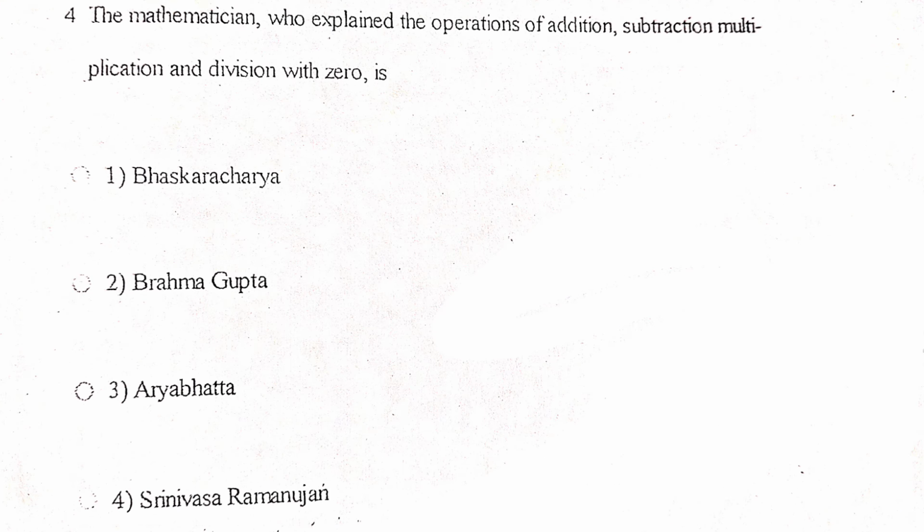Next one, the mathematician who explained the operations of addition, subtraction, multiplication and division with zero is Bhaskaracharya, Brahmagupta, Aryabhatta, Srinivasa Ramanujan. Answer is Brahmagupta. Brahmagupta was the first mathematician who clearly explained rules of addition with zero, subtraction with zero, multiplication with zero, division involving zero. His work Brahmasphuta Siddhanta contains these rules.